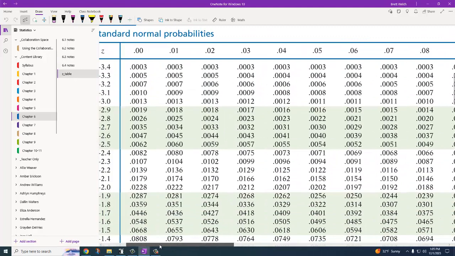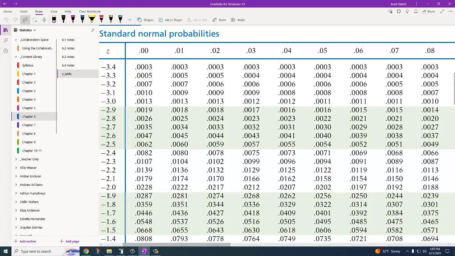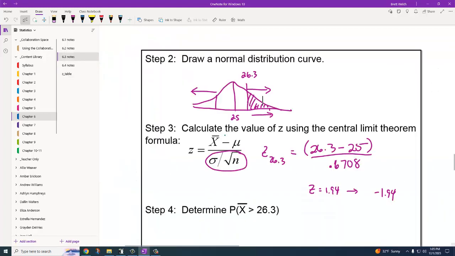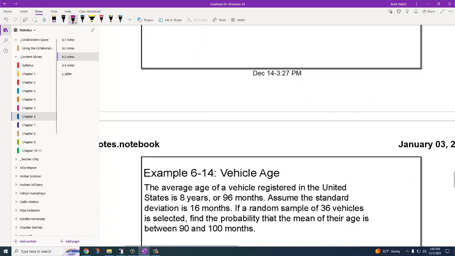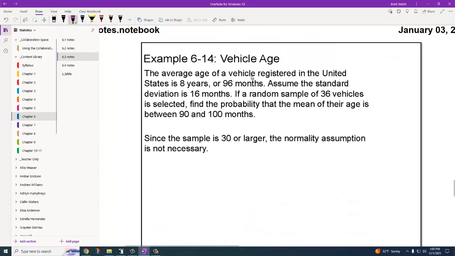Am I on the negative table? At negative 1.9, I slide over to 4, it's 0.0262. So the probability of being greater than that is 0.0262. Not a high probability. It's like a 2.5% chance, not very likely. Most kids are going to be under that 26.3 hours.